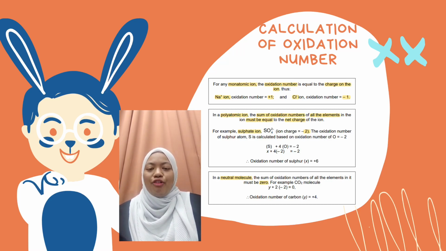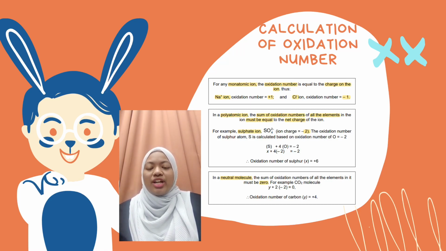The oxidation number of an element indicates the number of electrons lost, gained, or shared as a result of chemical bonding. For any monoatomic ion, the oxidation number is equal to the charge on the ion. For example, the oxidation number of Na plus ion is positive 1 and the oxidation number of Cl negative ion is negative 1. In a polyatomic ion, the sum of the oxidation numbers of all the elements in the ion must be equal to the net charge of the ion.